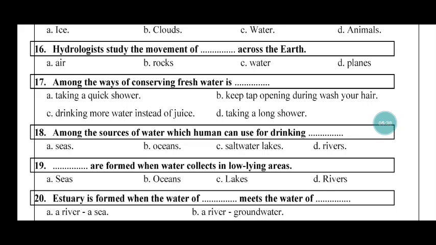Water. Okay, and we can delete this question. 17. Among the ways of conserving fresh water is taking a quick shower. Super. 18. Among the sources of water which human can use for drinking. Rivers. Super. 19. Are formed when water collects in low-lying areas. Lakes.